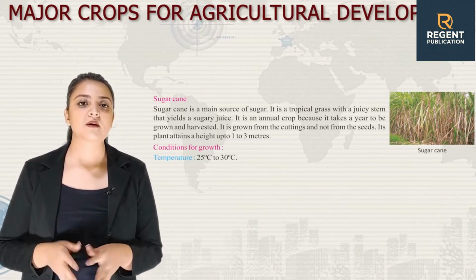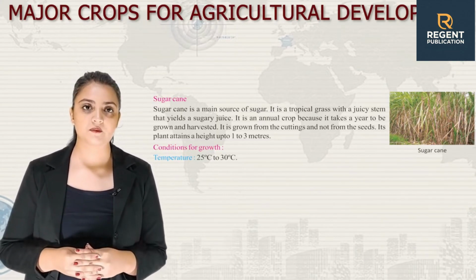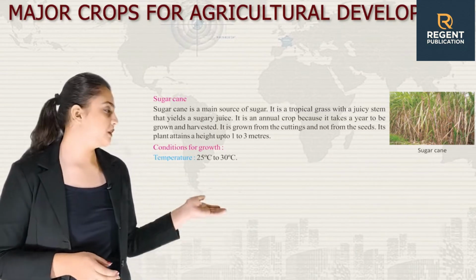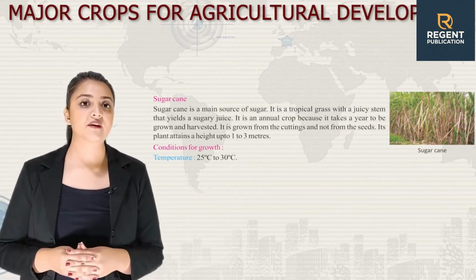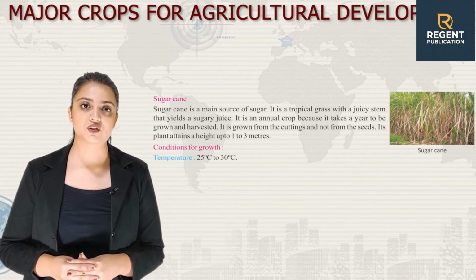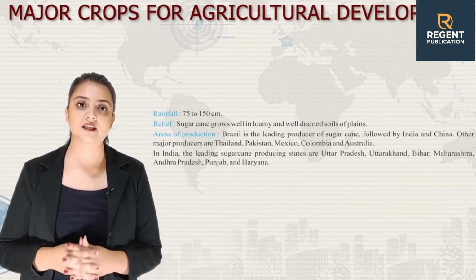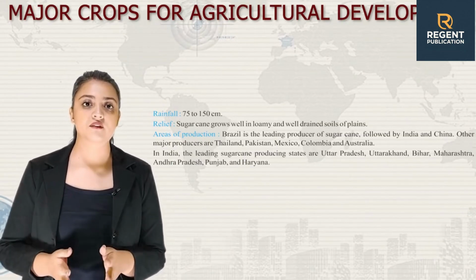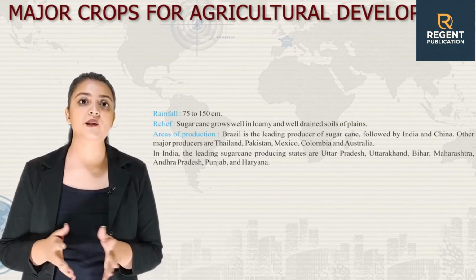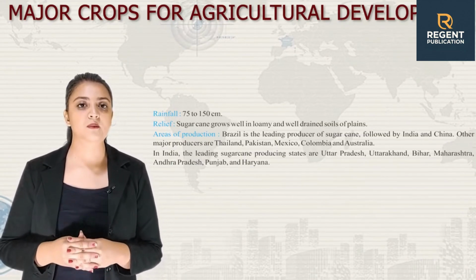Now, let's talk about conditions for the growth of sugarcane. First, we have temperature. It should be 25 degrees Celsius to 30 degrees Celsius. Then we have rainfall, that is 75 to 150 cm. Then we have relief. Sugarcane grows well in loamy and well-drained soil of plains.